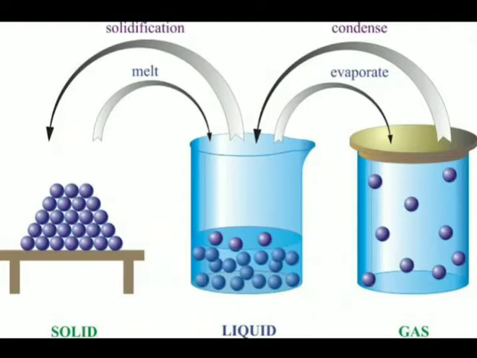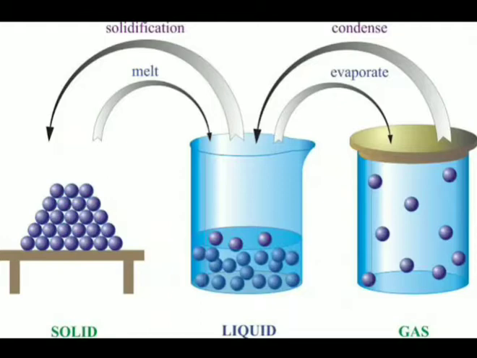And what is melting point? Melting point means the fixed temperature at which the solid will change into liquid. That is known as melting point. Like this, what is vaporization? Vaporization means when liquid changes into the gaseous state. Remember, when liquid changes into gaseous state, that is known as vaporization. For example, water to water vapor.